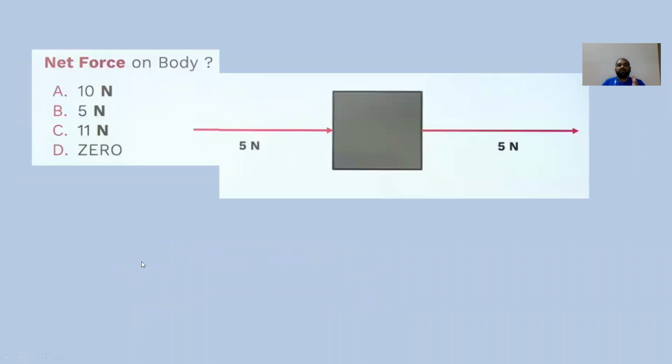Okay. What about this one? What is the magnitude of force for this question? Okay. What is the answer? All are correct, no? 10 Newton. 5 Newton acting in this direction, another 5 Newton is acting in the same direction. Obviously, the net force is going to be 10 Newton.